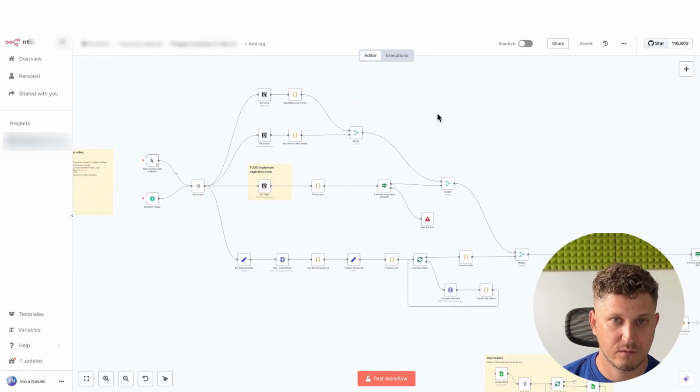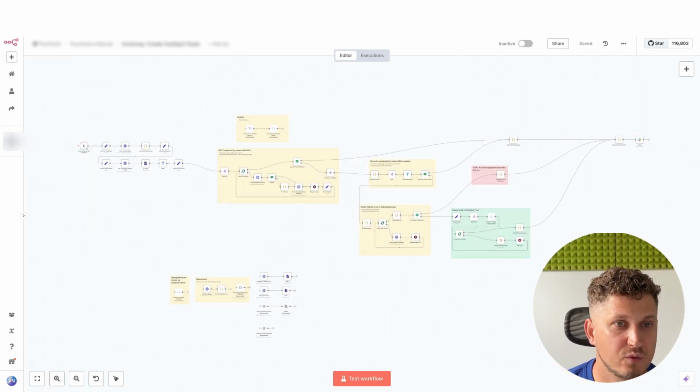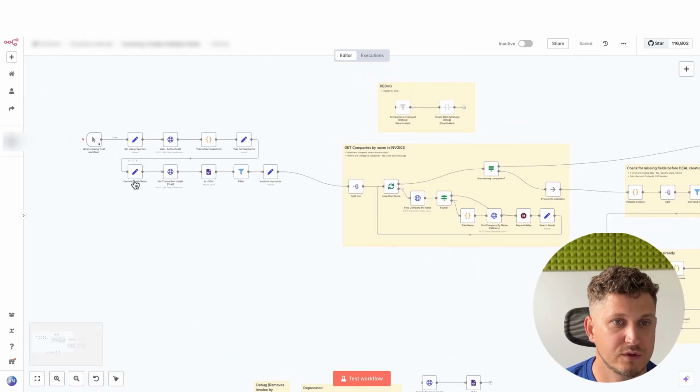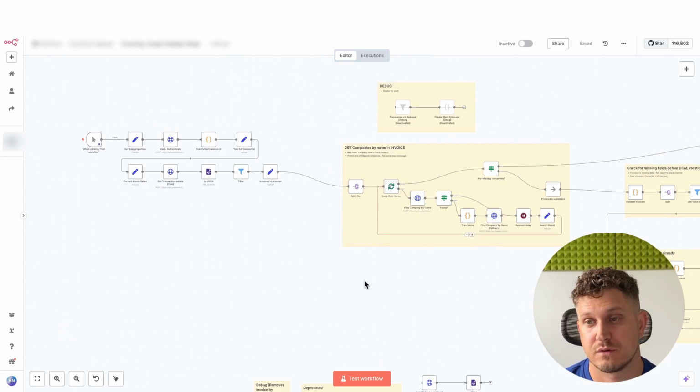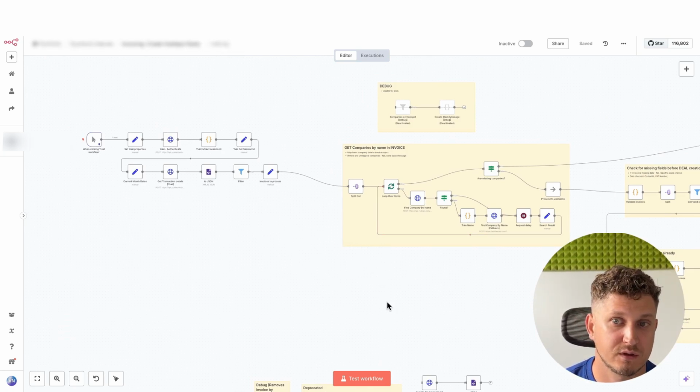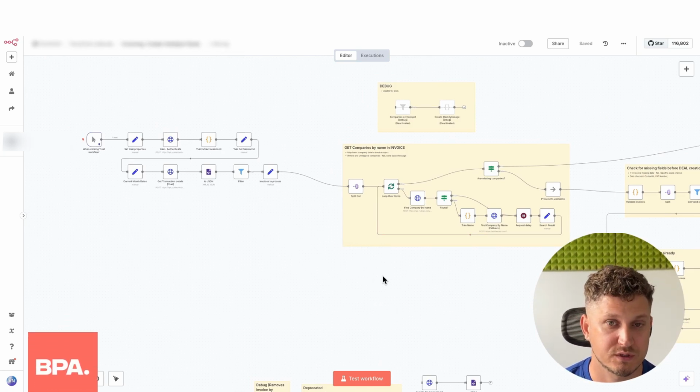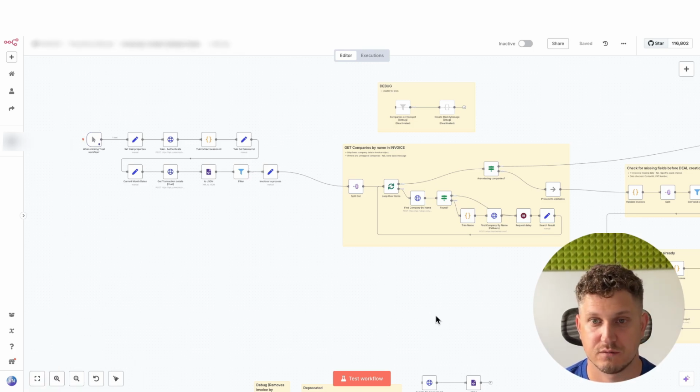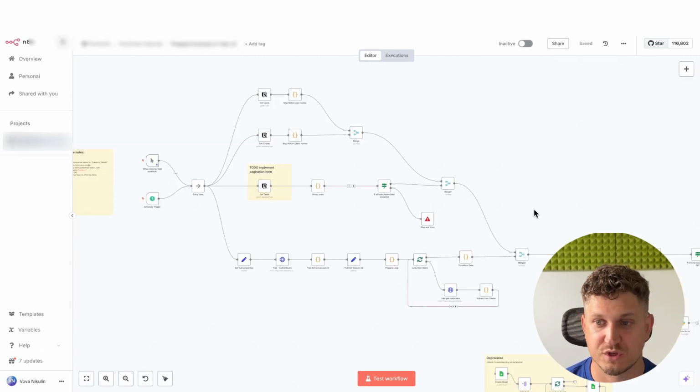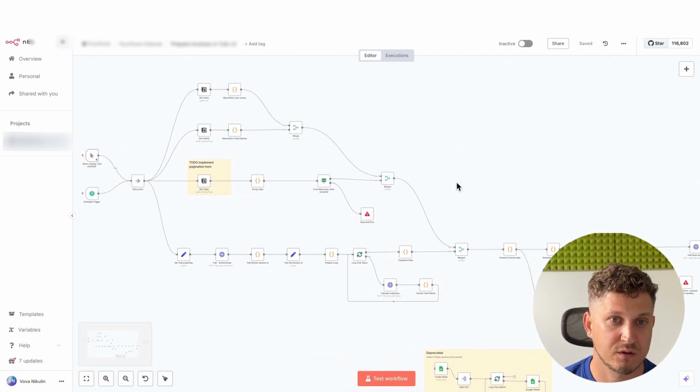After that, we went further, and that particular customer wanted to connect Yuki to HubSpot. So for each invoice created in Yuki, we are creating a deal in HubSpot with the amount which is taken from Yuki. We could have run this workflow right after the one which creates the invoices, but you know how